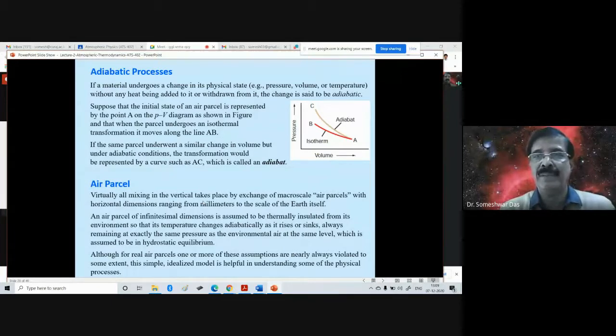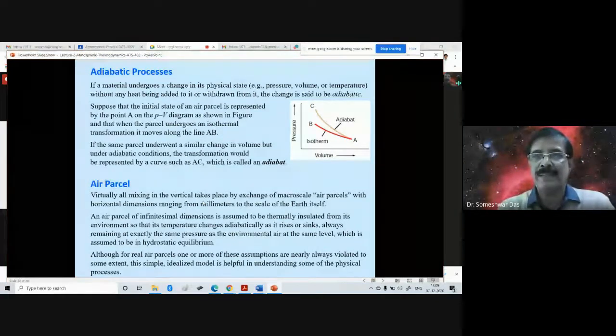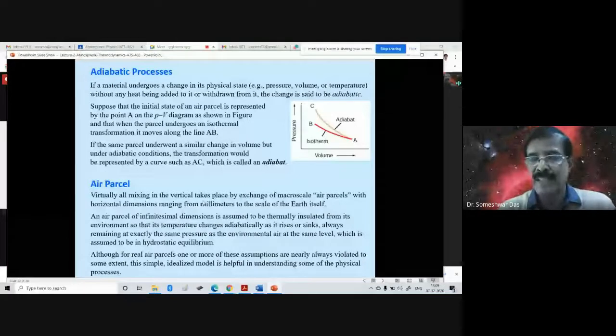For example, if an air parcel is over, say, the Kolkata region, and another air parcel is over, say, Kerala or Tamil Nadu, now the air parcel over Kerala will inherit the atmospheric conditions prevailing around Kerala. For example, Kerala must be warm now.